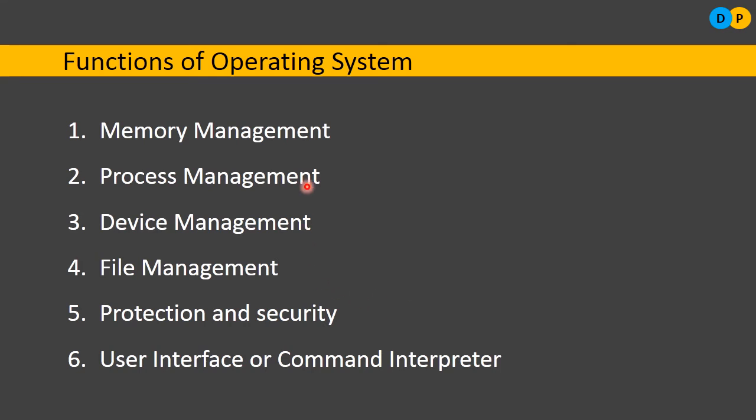For each particular function, a particular part of the operating system will be used. The entire operating system will not be deployed for this. A part of the programs will be used for each of these management tasks.